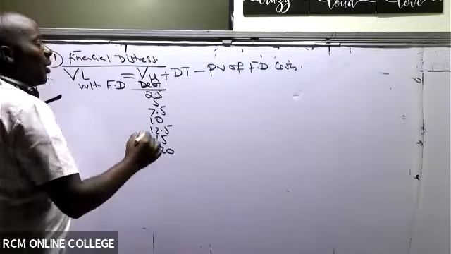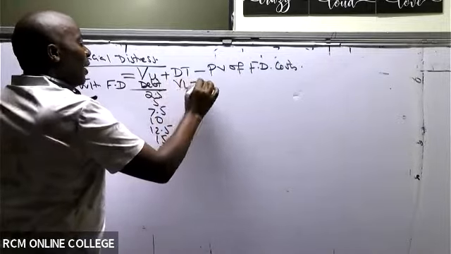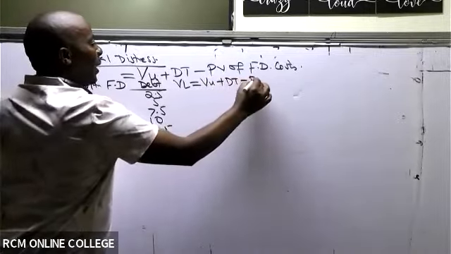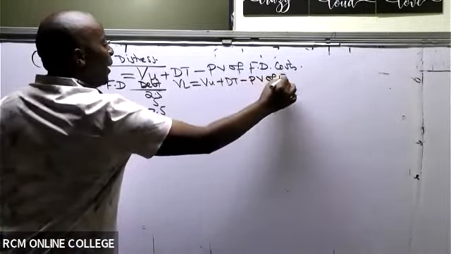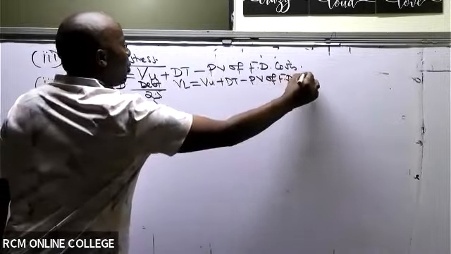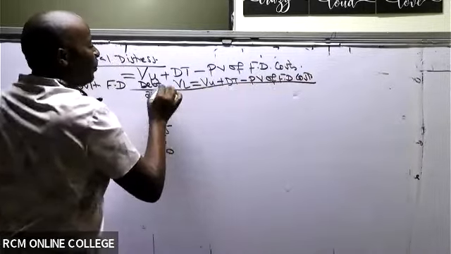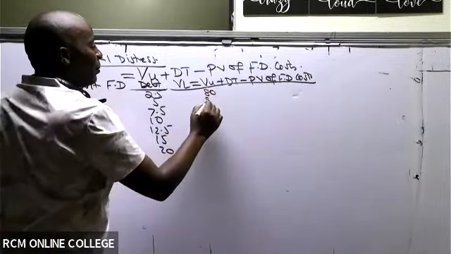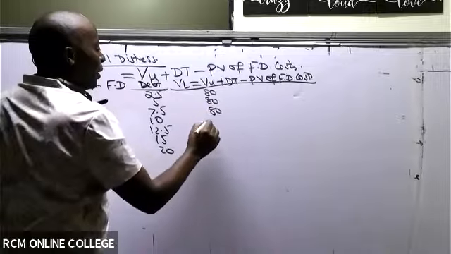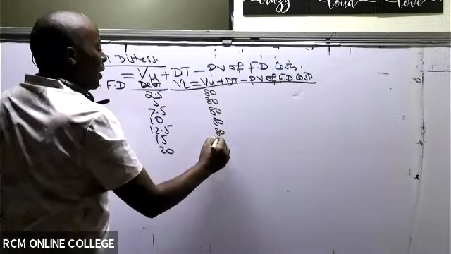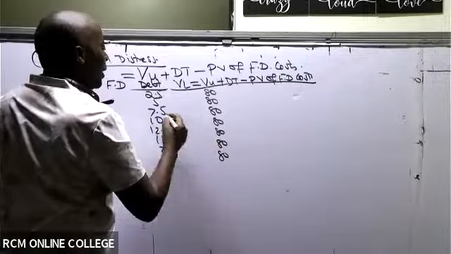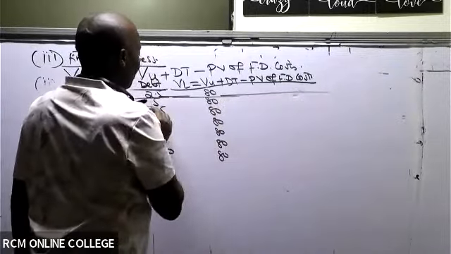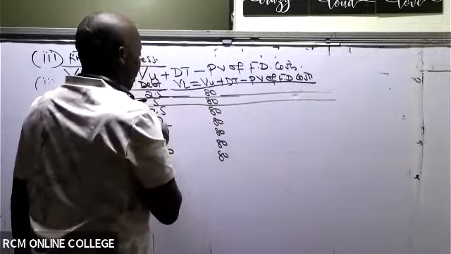So what I need to do is give the value of a levered firm, which is VU plus DT minus present value of financial distress costs, first of all. Of course, VU is 80 across. That's our VU.